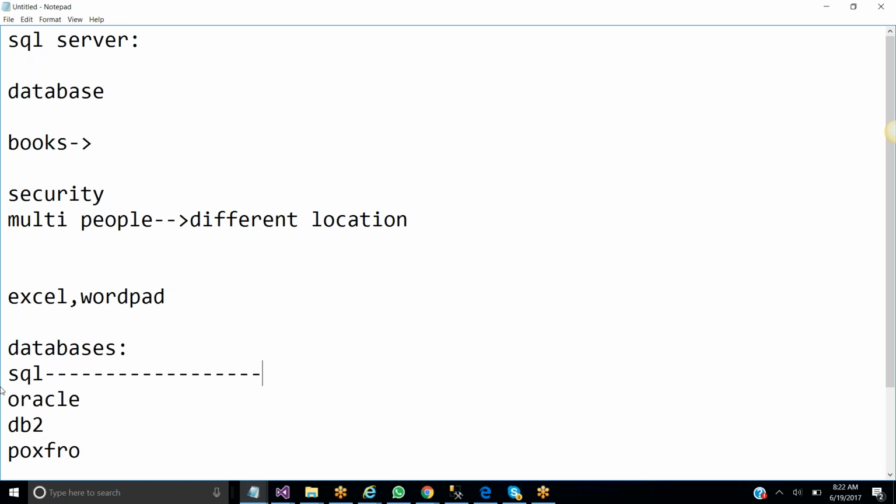As I'm saying, we have different databases in the market. Those are like SQL, Oracle, DB2, Fox Pro. Why we are using SQL Server database is a question here. Now we will see the .NET people. The .NET people will use only SQL Server database. The other, like Java people, they'll use Oracle.